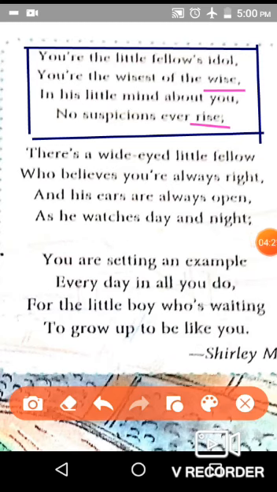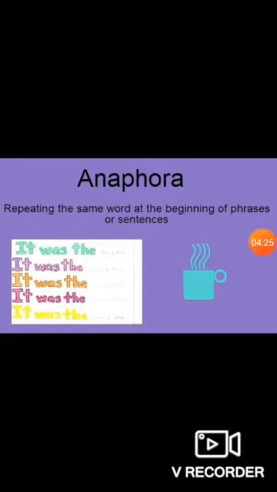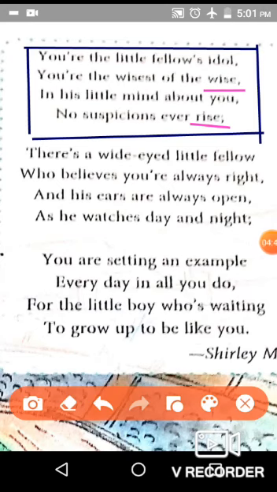Another poetic device in this third stanza is anaphora. A very prominent literary device is anaphora. Anaphora is when a particular word is repeated at the start of 2 or more consecutive lines. Like here in line number 1 and 2, the line is beginning with You are. This is anaphora.